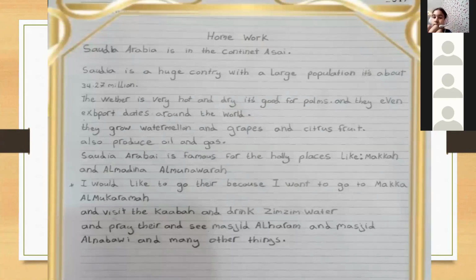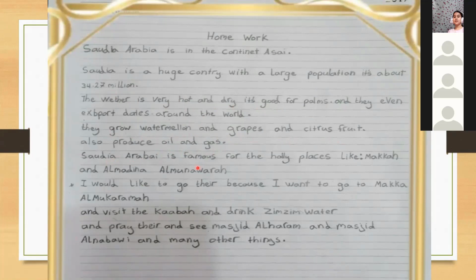Okay. Saudi Arabia is in the continent Asia. Saudi is a huge country with a large population. It's about 34.27 million. The weather is very hot and dry. It's good for palms, and they even export dates around the world. They grow watermelon and grapes and citrus fruit, also produce oil and gas.